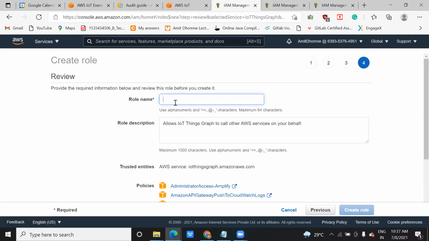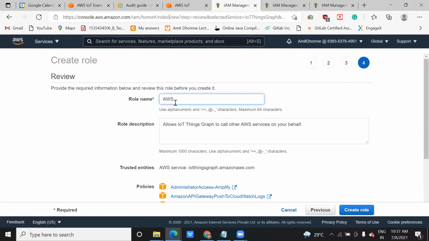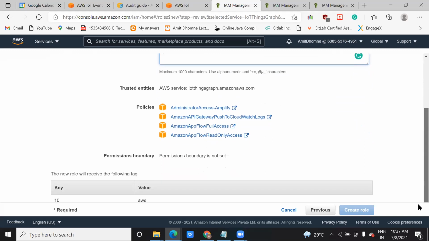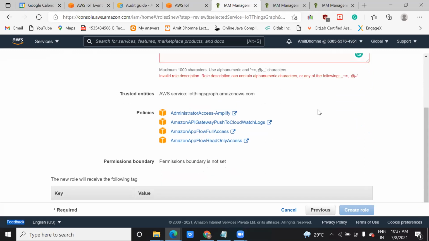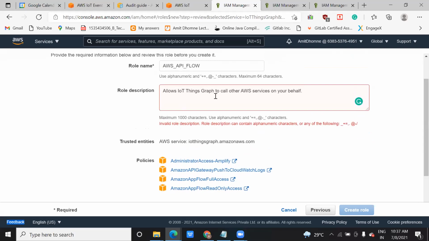Okay, now what role name do you want to give? AWS API flow was the name, so I'm giving this role. It's very simple. It is a play of UI. If you know how to check in the UI, you can do anything here. If you want to add a description, you can add it, like AWS IoT. Okay, sorry, it is asking to add some more description, so I'm adding something like allow IoT permissions.